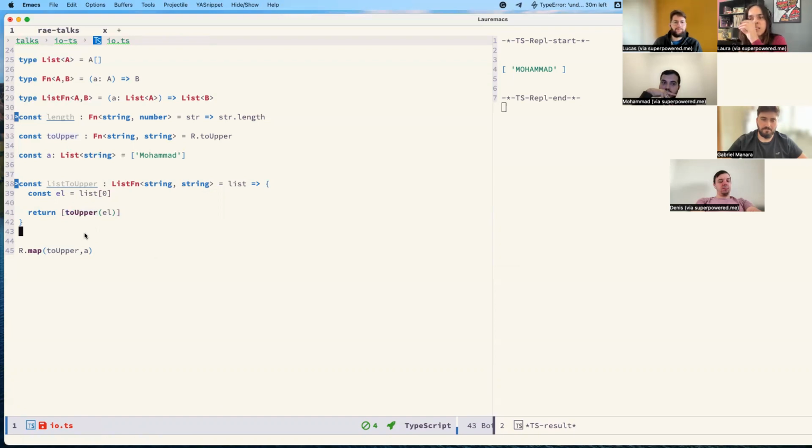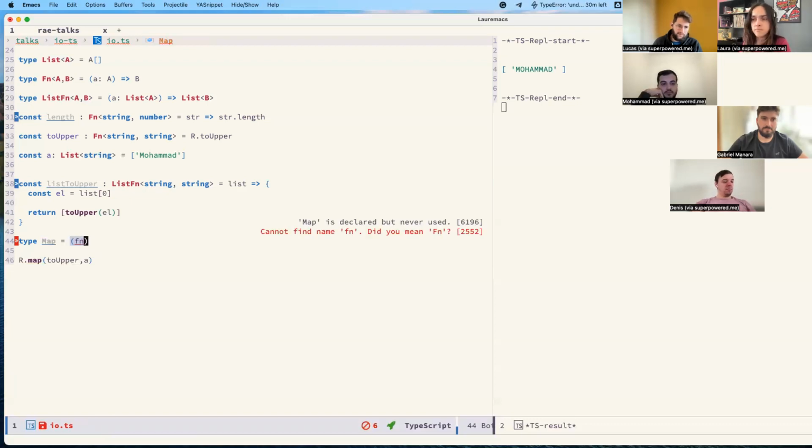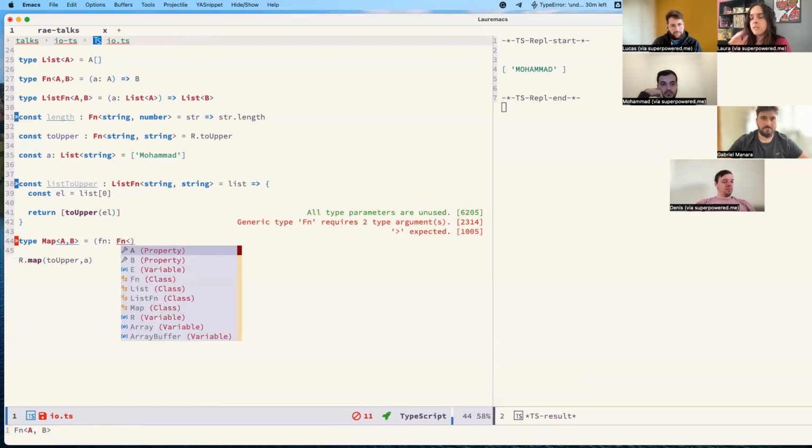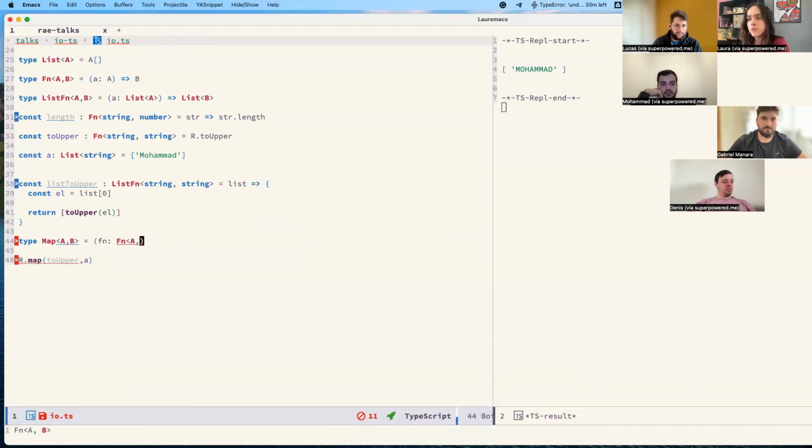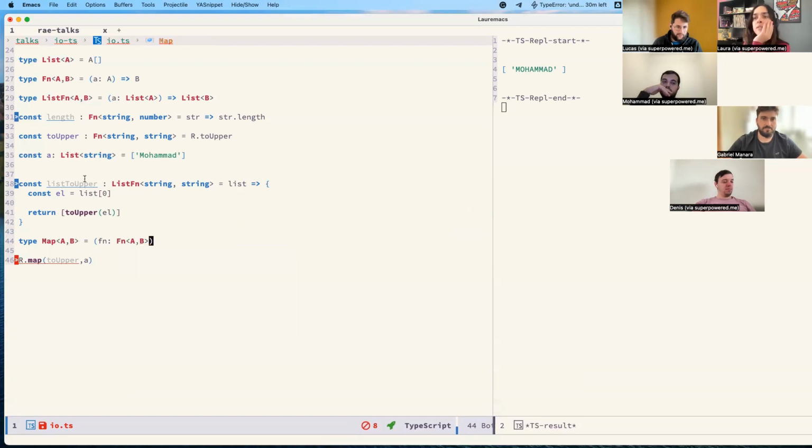So what's the type of a map? It will receive a function. Let's put an A and B. The function is the one we saw, like this one. We will receive a function that gets one value and returns another value.